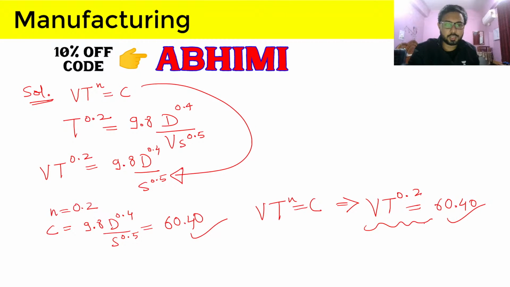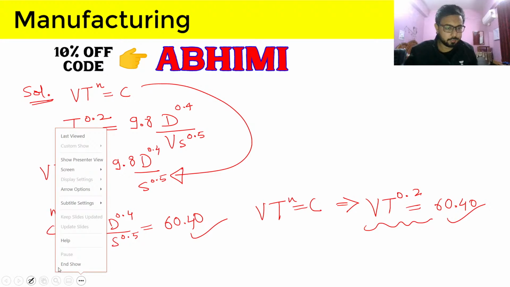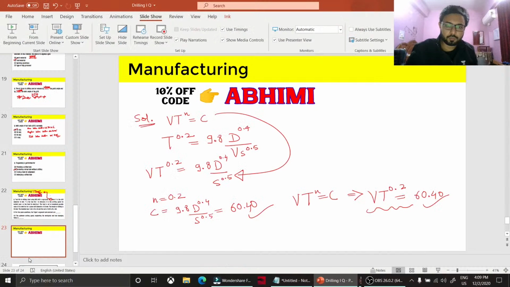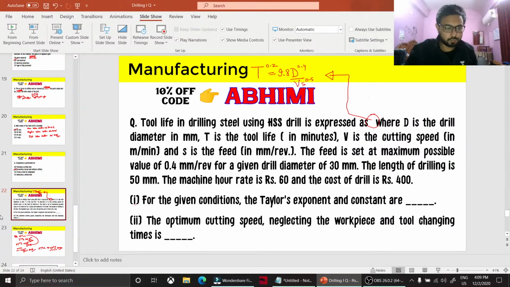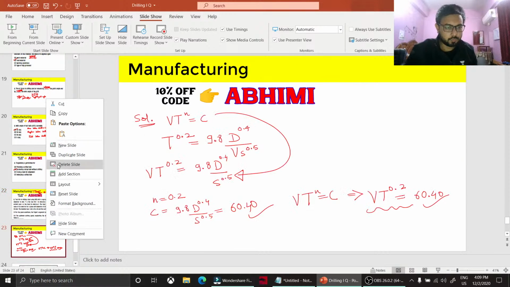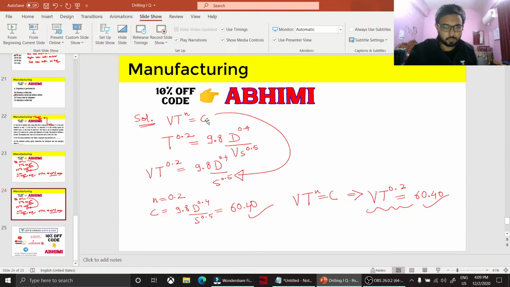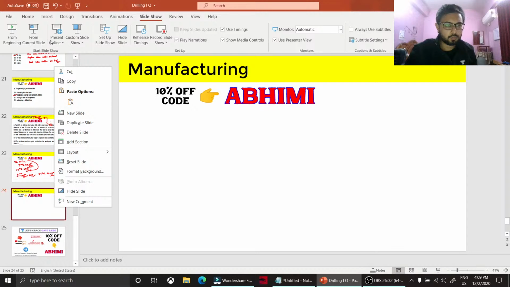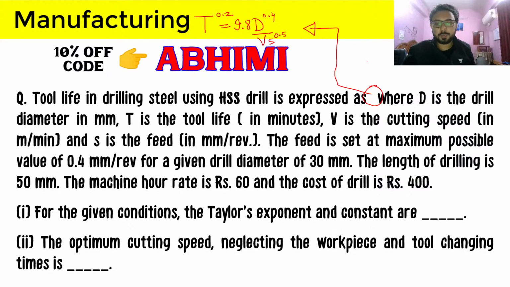So what is the next part asking? Let's add one more slide here. The next part is asking us for the optimum cutting speed, neglecting workpiece and tool changing time.